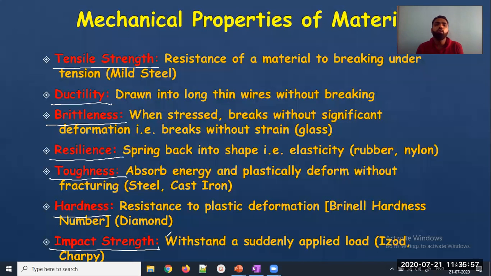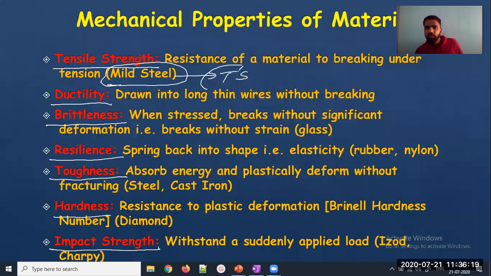Okay. So what do you mean by tensile strength? It means the resistance of a material when I am putting this material under stress, and which kind of stress? Tensile stress. And this material is not breaking. Then it is said to have good tensile strength. Like I have written here, mild steel. Mild steel or any class of steel has good tensile strength.